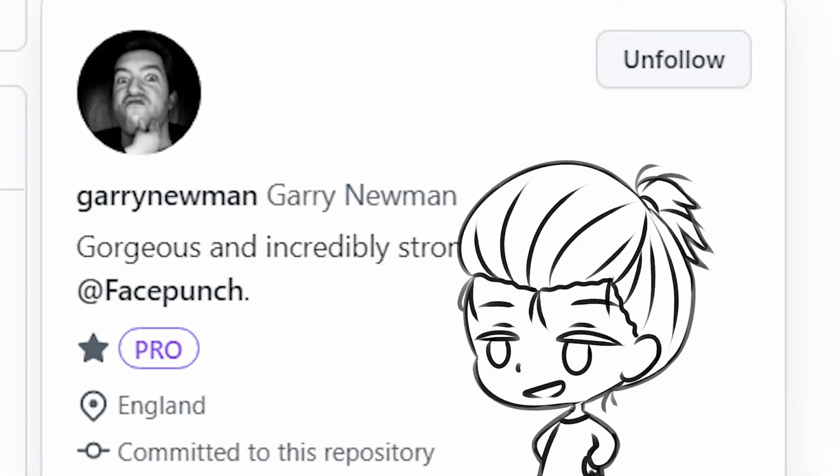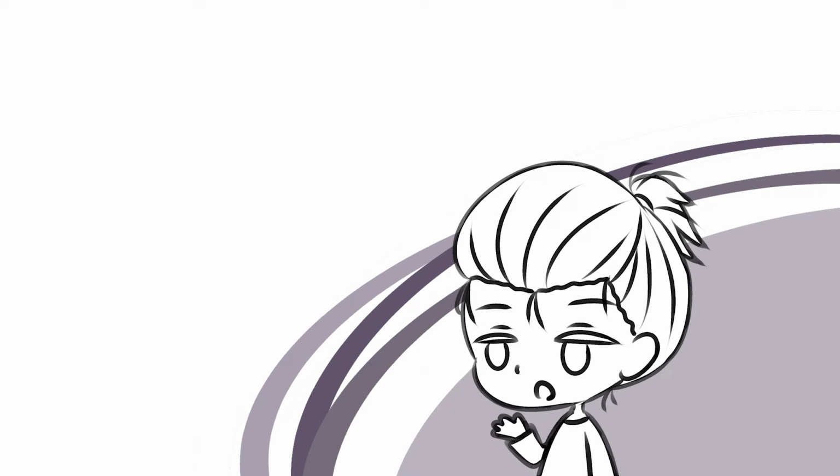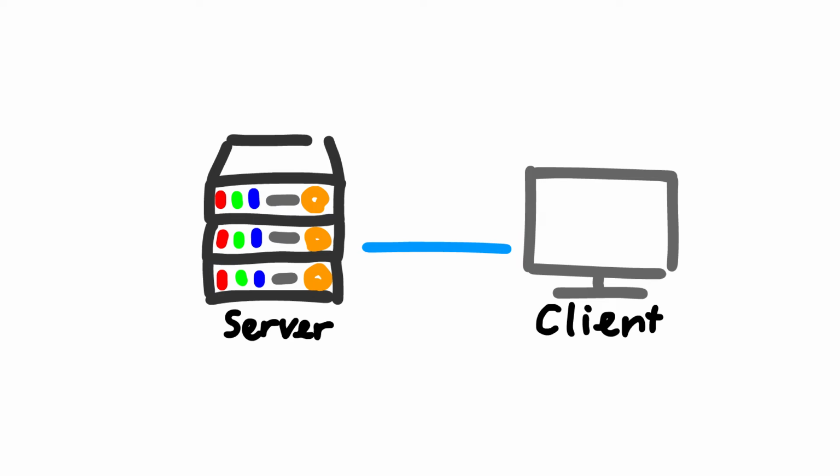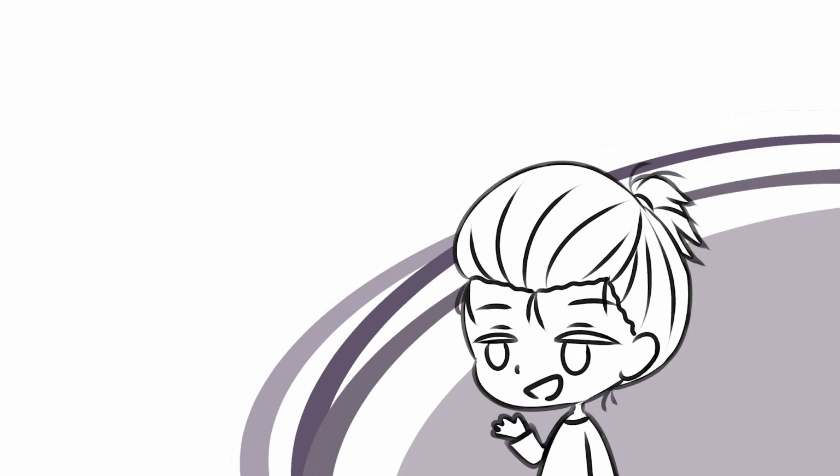Some of you might not understand how networking works, so I'll do you a favor and explain that to you. Basically, you have a server and some clients. The clients will connect to the server and start sending inputs to the server, which are basically just mouse clicks, mouse positions, keyboard shifts and stuff. And then the server runs the game and sends information about what should appear on screen to the clients. So I created a render object, which is an object that sends render data to the clients.